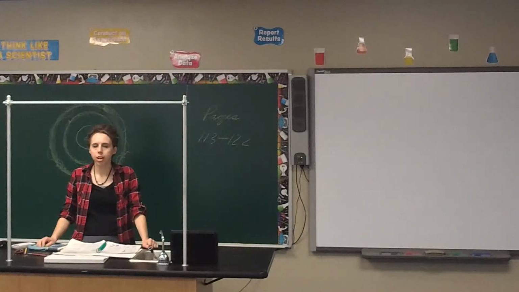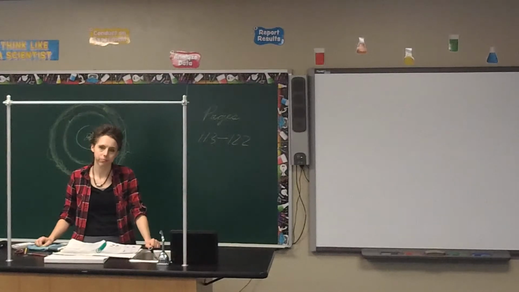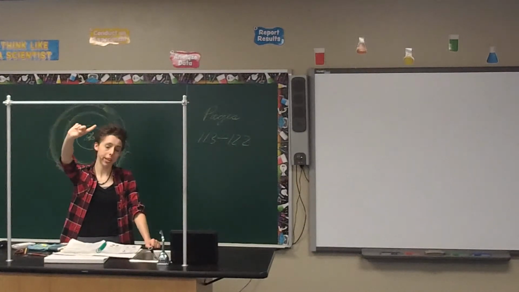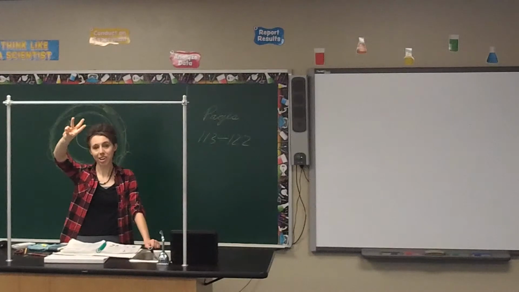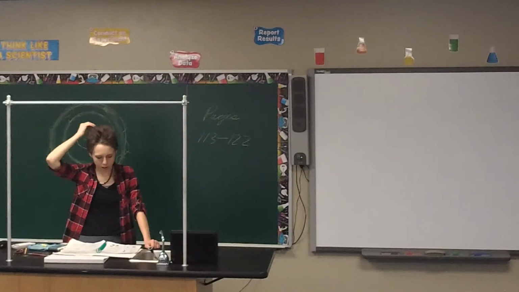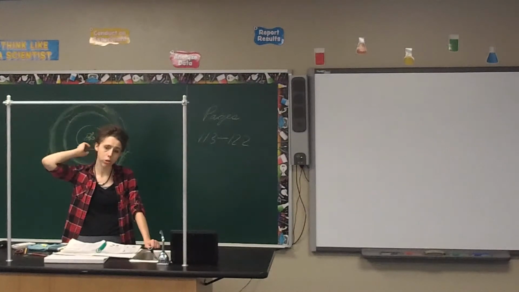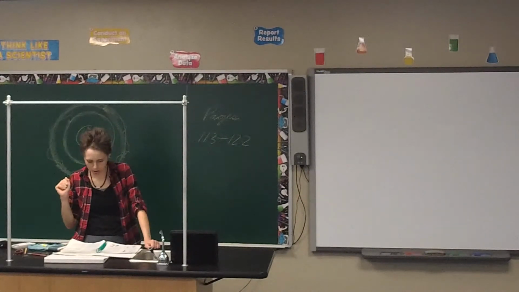Alright, so what do we use to mathematically represent the overall motion of each electron, or the overall position of each electron? What do we use to say, here's basically the address of the electron? Right, it's the 4 quantum numbers. The first quantum number tells you the electron shell or energy level. Second one tells you the shape. Third one tells you the orientation in space. And the fourth one describes the spin. Alright, what principle says that no two electrons in an atom can have the same set of 4 quantum numbers? The Pauli exclusion principle. Make a note for that, Pauli exclusion principle.